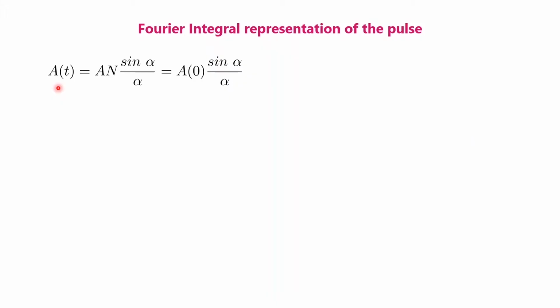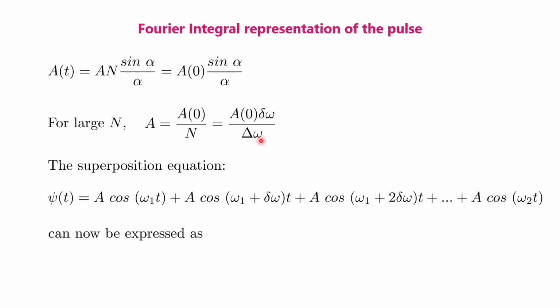We have already calculated the amplitude of our pulse A_T in one of the previous lectures. It is given by A_T equal to A_N sin alpha divided by alpha, which is again equal to A0 sin alpha divided by alpha, and A is given by A0 divided by N. And for large N, this equation can again be written as A0 delta omega divided by capital delta omega.